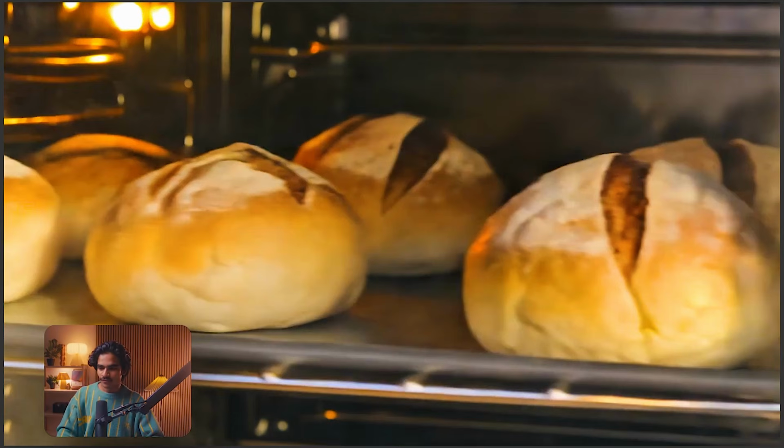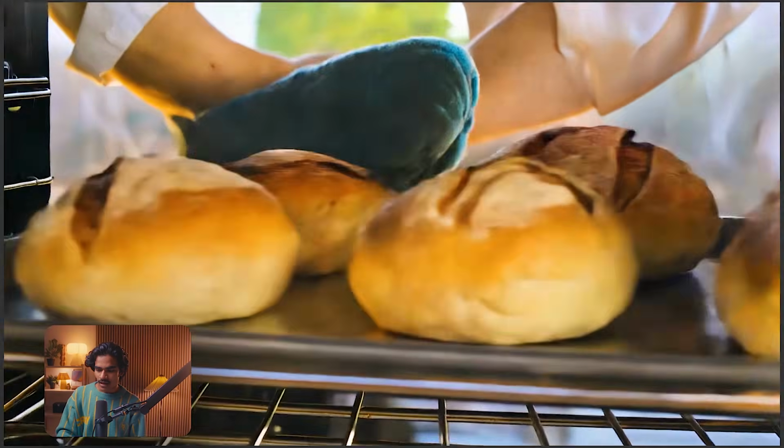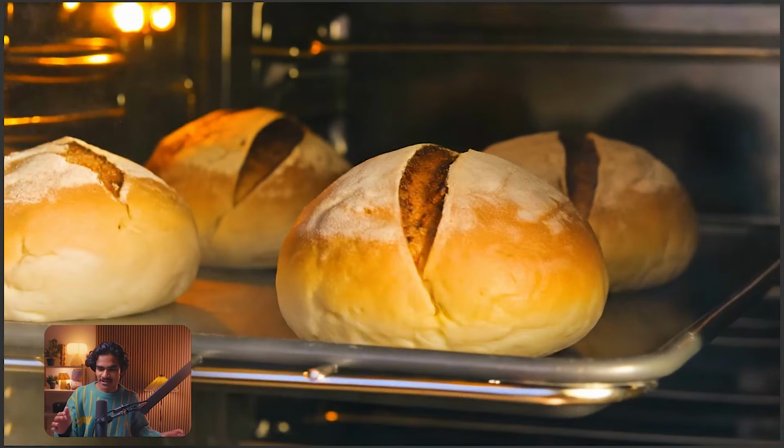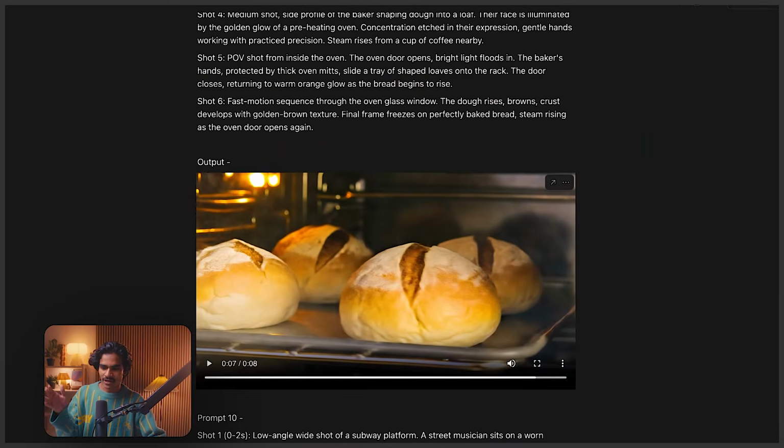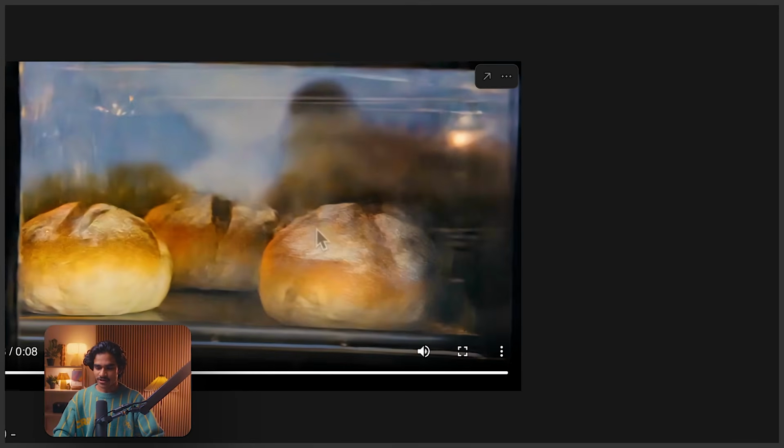This was completely text to video, by the way. This was not image to video. This was completely text to video. And again it cuts to the POV shot from inside the oven. And then there's shot 6, which is the fast motion sequence through the oven glass window. All those things happened. I'll play the video right now again. Just watch that.